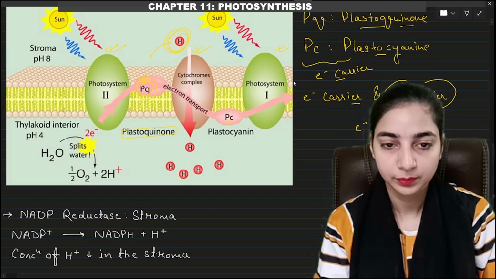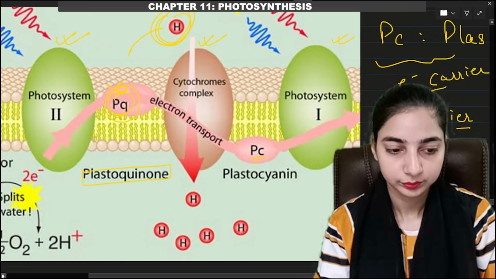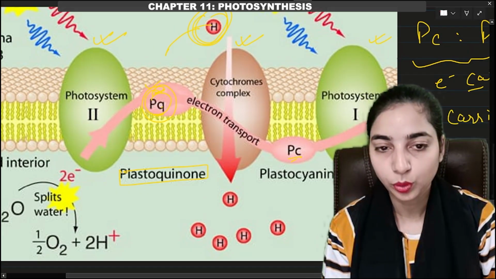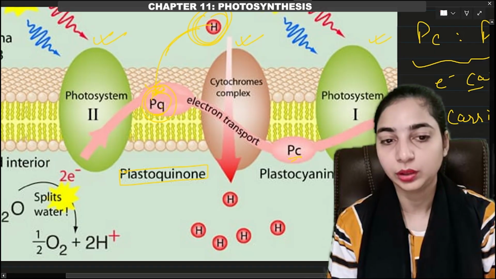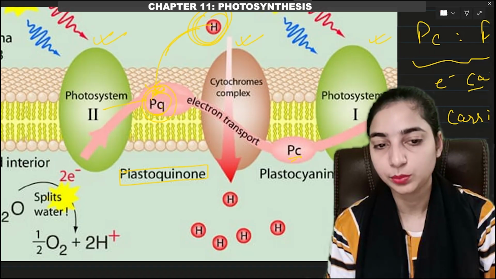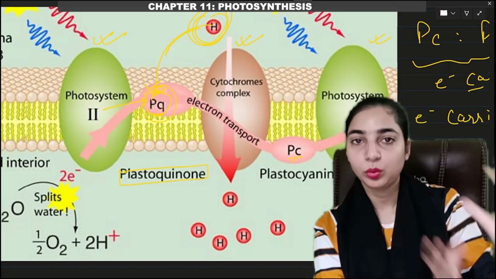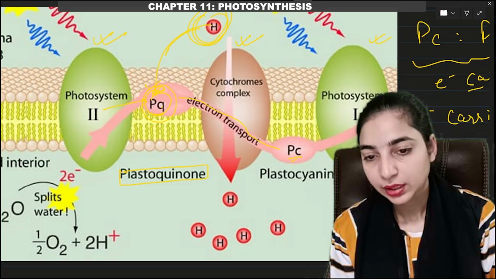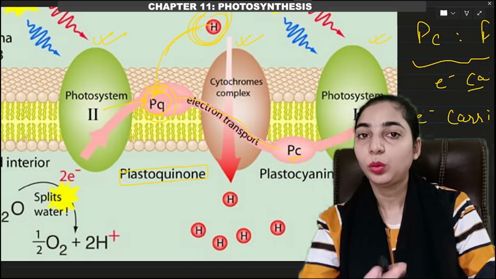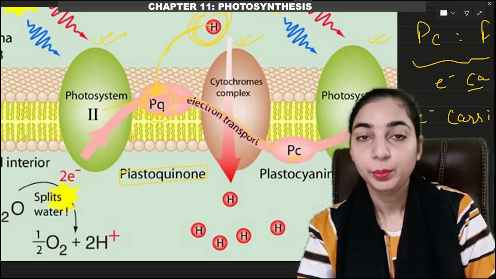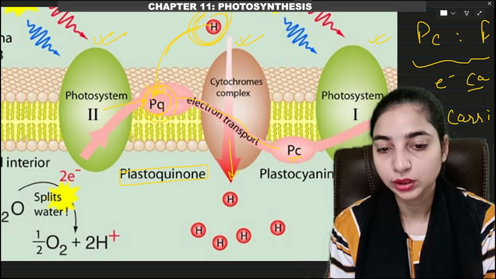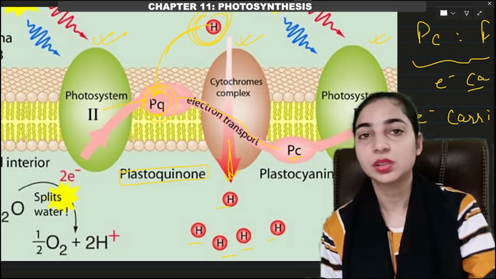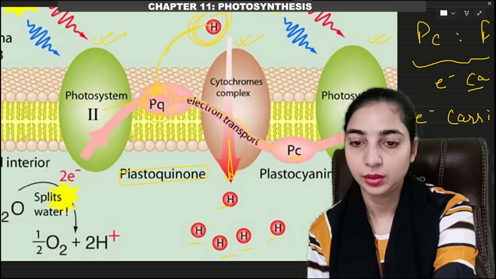Let me zoom in. You can see in red color we have the proton located outside in the stroma. So this proton will also be carried by the plastoquinone along with the electron that was given by photosystem 2. It will carry both electron and proton, and then pass through the cytochrome complex. Then the electron will be transferred to photosystem 1, but the proton will be discarded into the lumen. You can see the protons being discarded in the lumen, because protons do not need to be transferred to PS1.